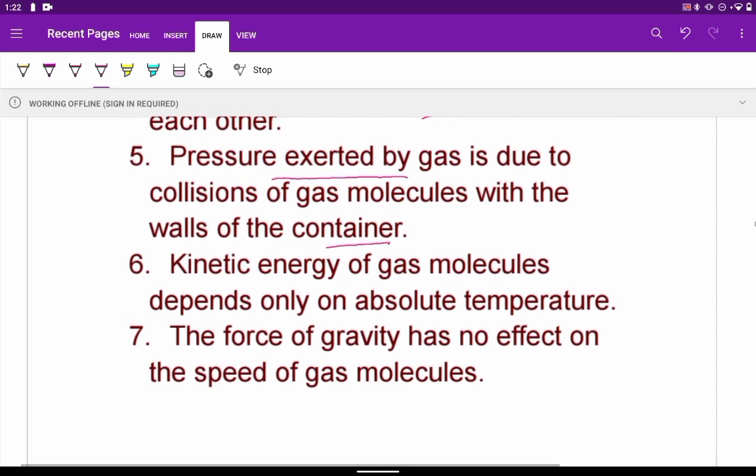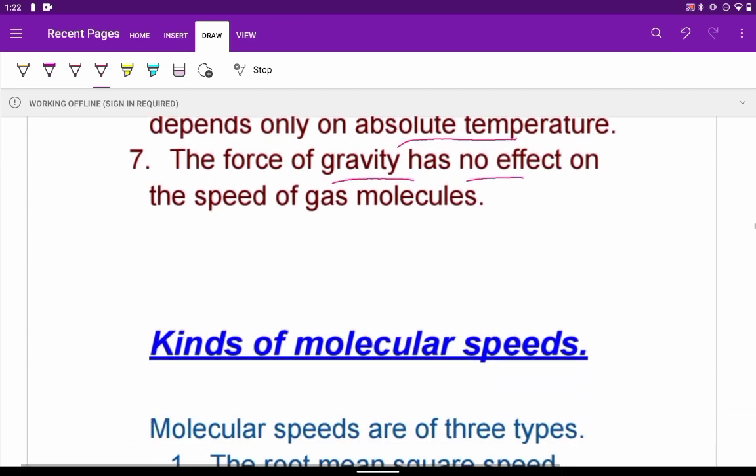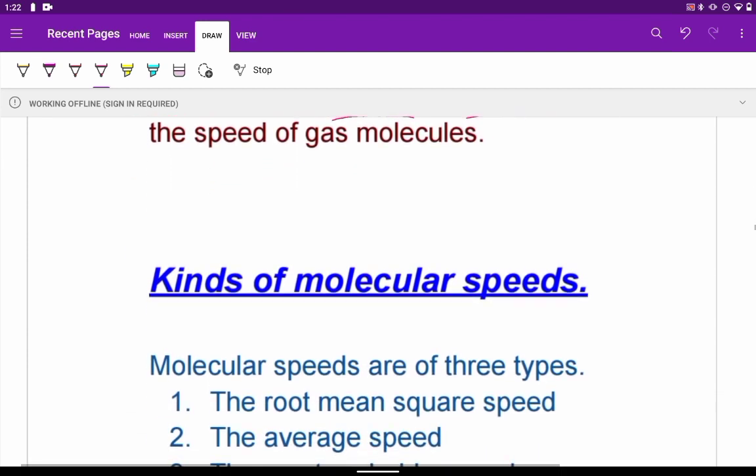The kinetic energy of the molecules depends on absolute temperature, and the speed of the molecules is not affected by the force of gravity. That is, force of gravity will have no effect on the speed of the gas molecules. So these are the postulates based on which we have the kinetic theory of gases.